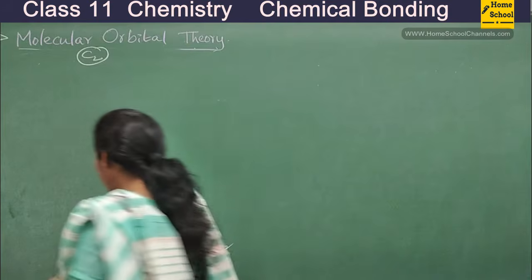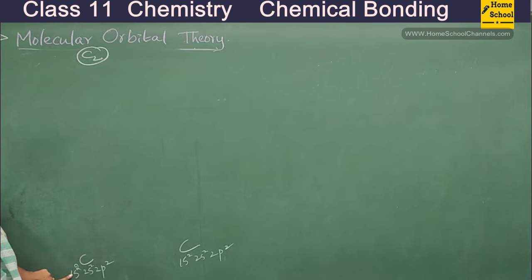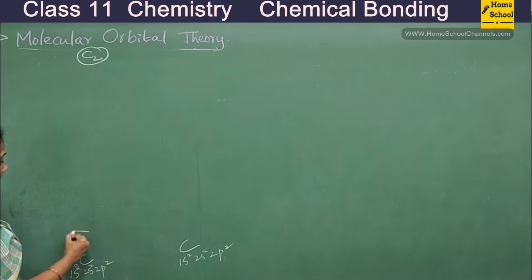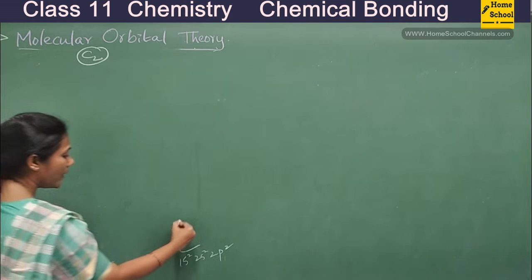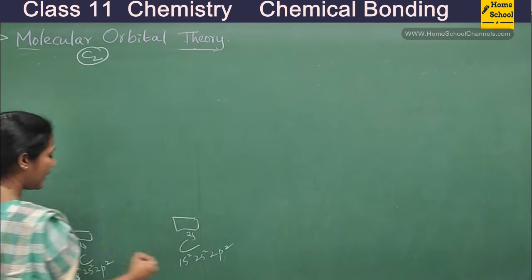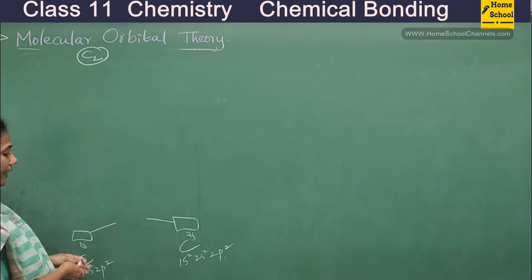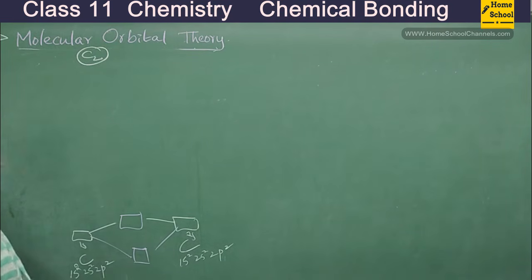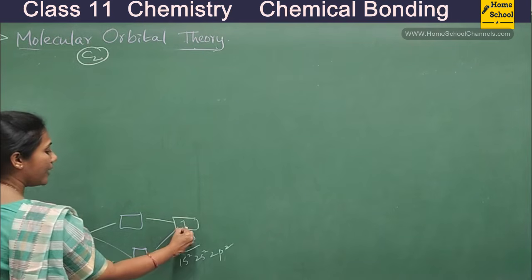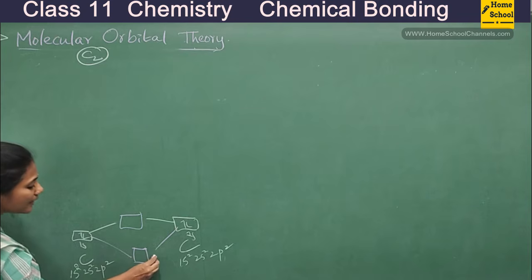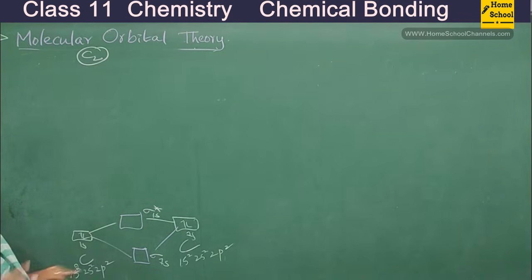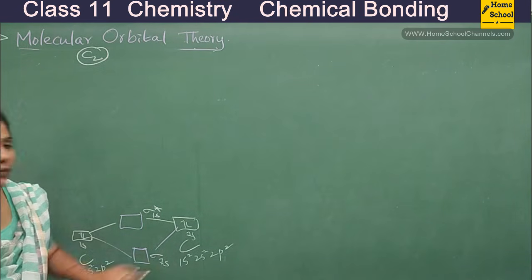Okay, so first which orbitals combine, guys? 1s of this fellow combines with 1s of this fellow. So how do you show that? So this is 1s orbital of this fellow and this is 1s orbital of this carbon. If both combine, what do you get, guys? When both of them combine, you get 2 new molecular orbitals. Okay, so in this 1s, how many electrons are there? 2 electrons. In this 1s, you had 2. So 2 new molecular orbitals. What are their names? This is sigma 1s. This is sigma star 1s. Okay, so I have shown 1s combining with 1s.